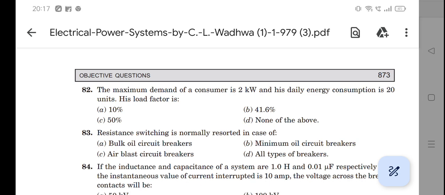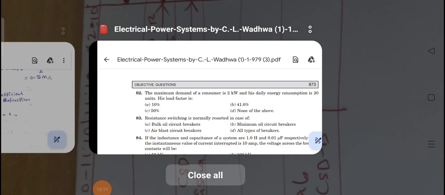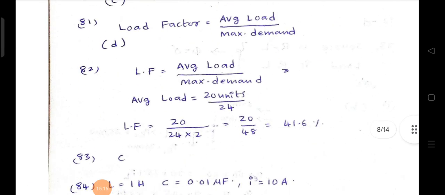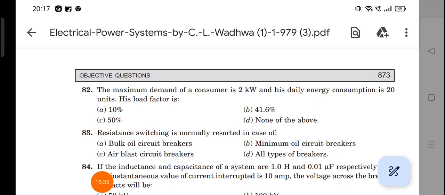Why? Because daily energy consumption is given. That means for a day, average load is equal to number of units generated, that is 20 units divided by 24, right? That means load factor is equal to average load, 20 by 24, into, in the denominator you get maximum demand 2, that is 20 by 48, that value will be 41.6 percent. That means for the 82nd question, B is the correct answer. Okay, next